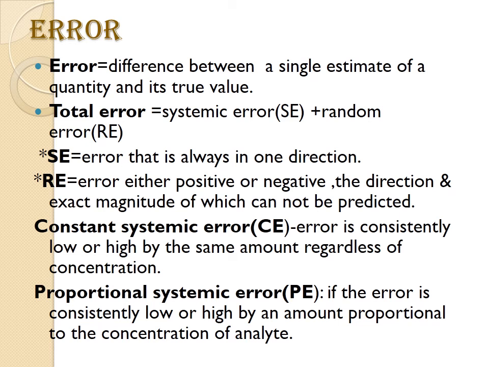What is error? That means the difference between a single estimate of a quantity and its true value. Laboratory error, that is the total error, may be systemic error or random error. Systemic error is always in one direction. Random error may be either positive or negative, the direction and exact magnitude of which cannot be predicted. Constant systemic error is constantly low or high by the same amount, and proportional systemic error is when the error is consistently low or high by an amount proportional to the concentration.